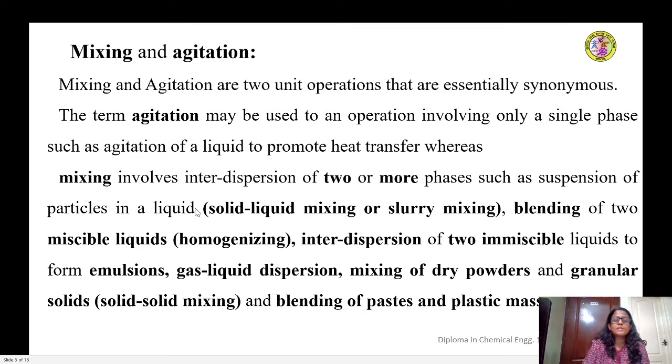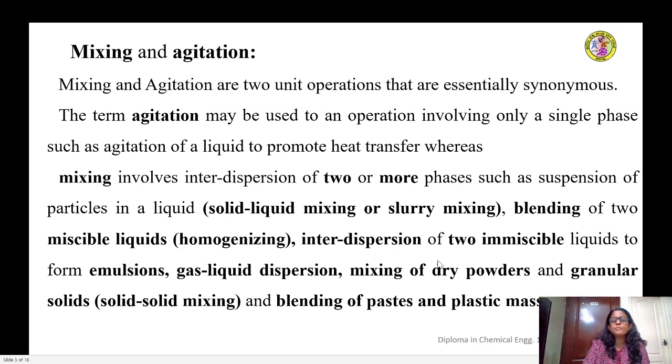Some examples are solid-liquid mixing or slurry mixing, where the particles of solid are suspended in a liquid. Then blending of two miscible liquids, that is two liquids which are miscible in each other, are mixed thoroughly to form a homogeneous solution. That kind of mixing is called homogenizing.